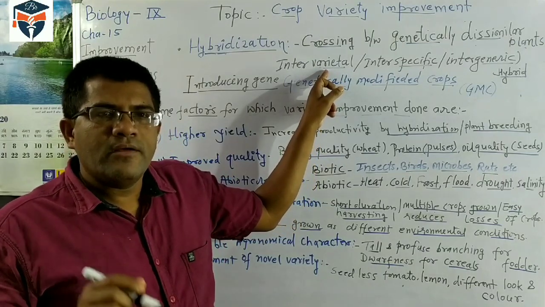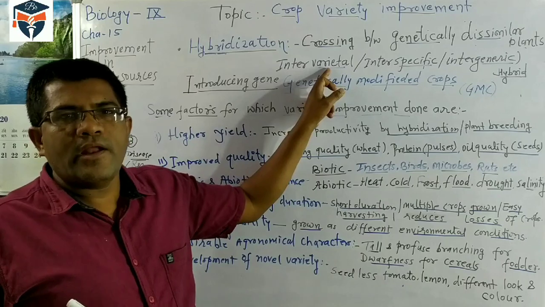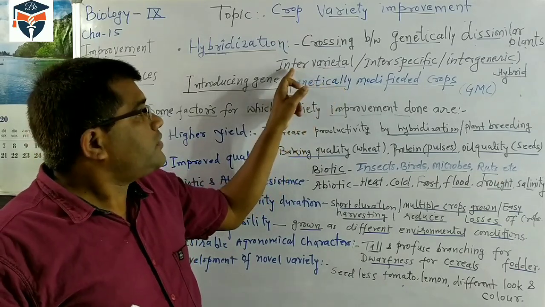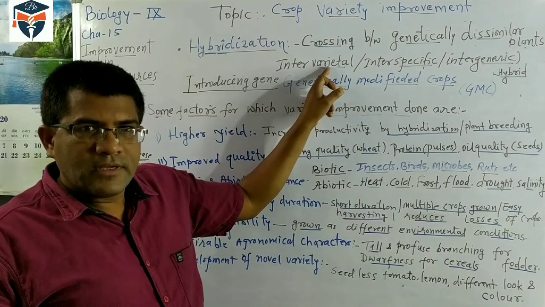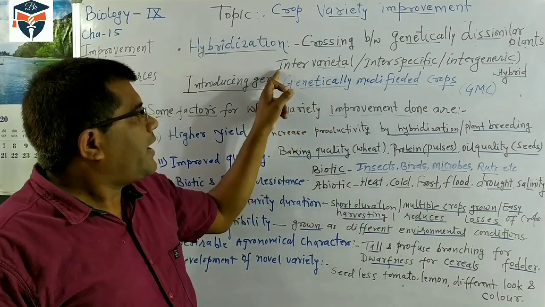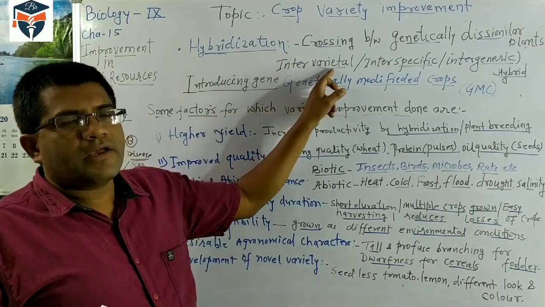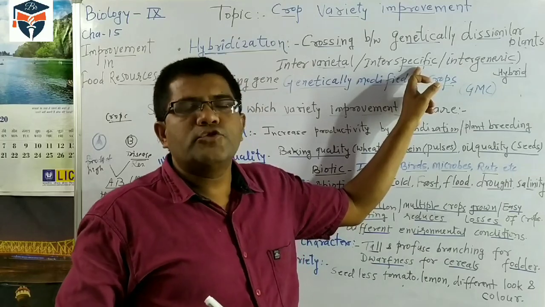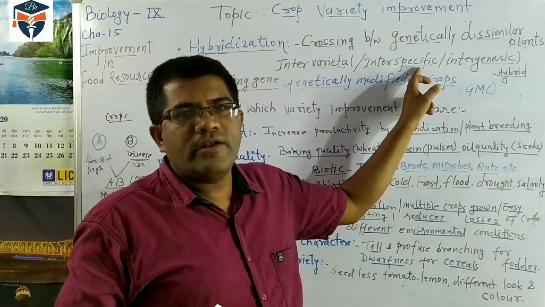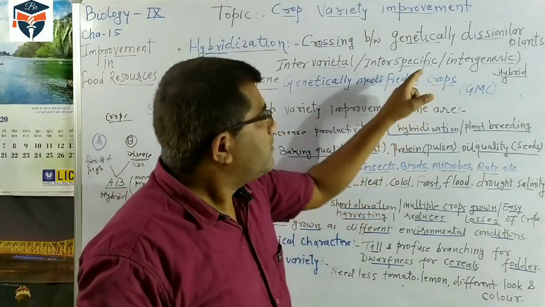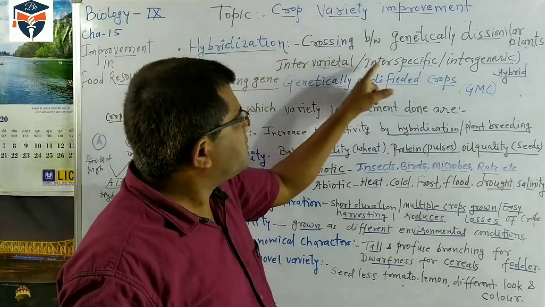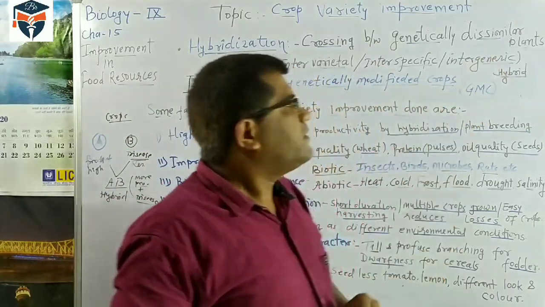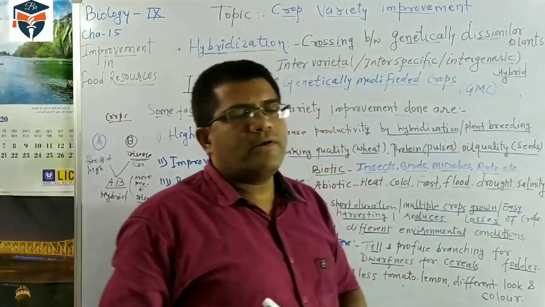Suppose I am taking one variety of the crop, Hira, and varieties of Moti. These are varieties of the rice, IR36. So this intervarietal crossing may be done between different varieties, or it is done between different species. There are different species of the crop, so the crossing is done between the different species. Or it is done between different genera.